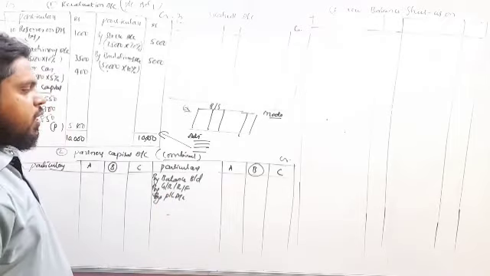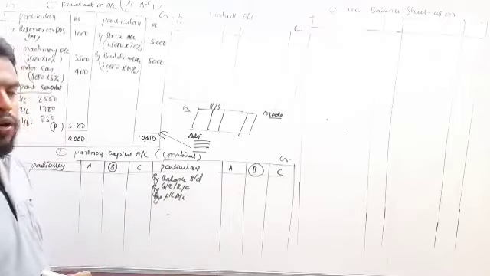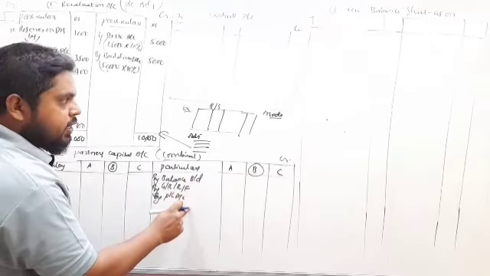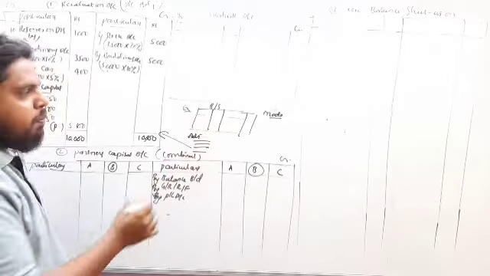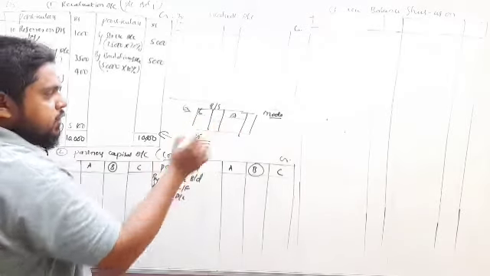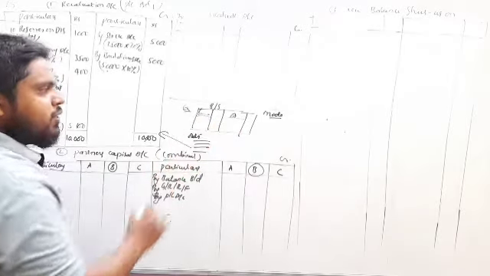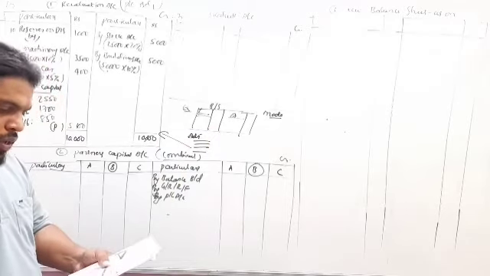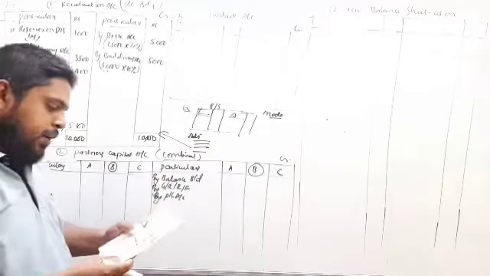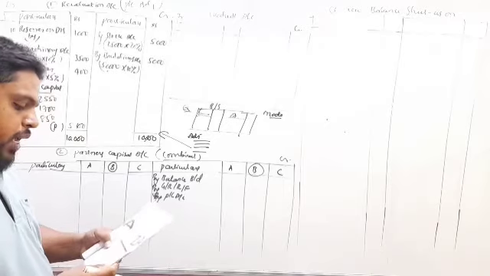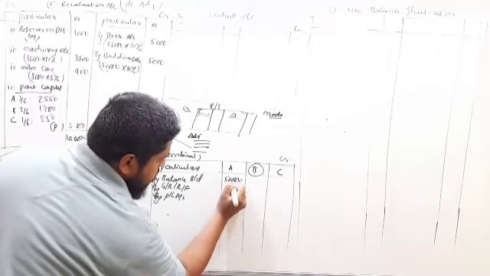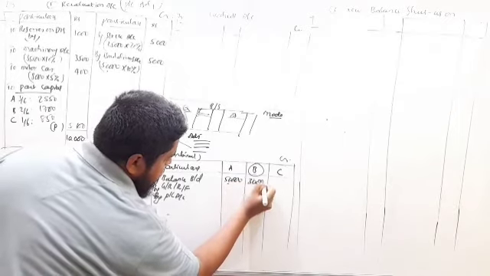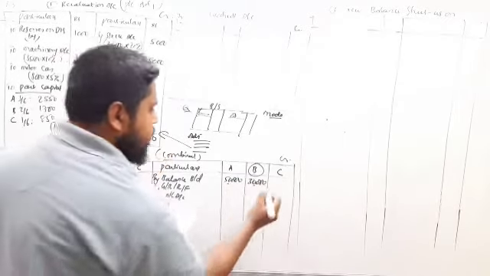On the liability side he has given the capitals of all the partners A, B, C: 50,000, 30,000, next 20,000.